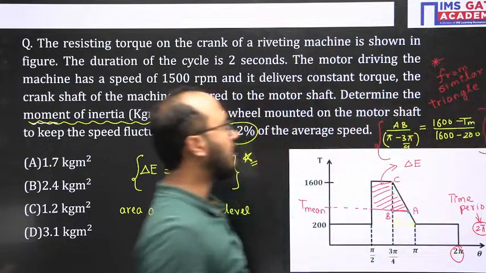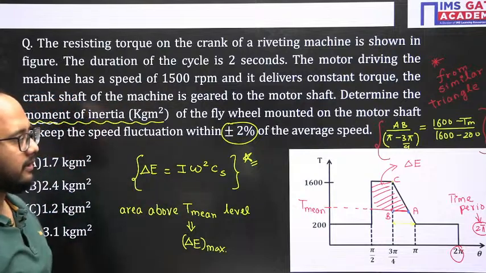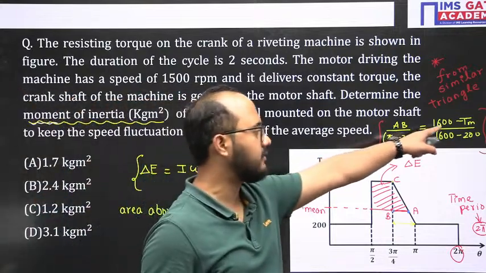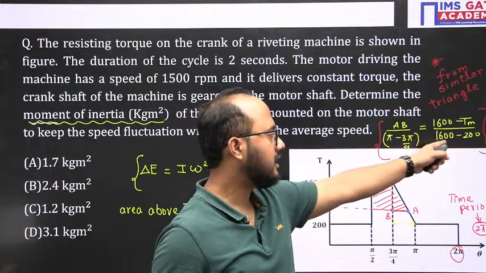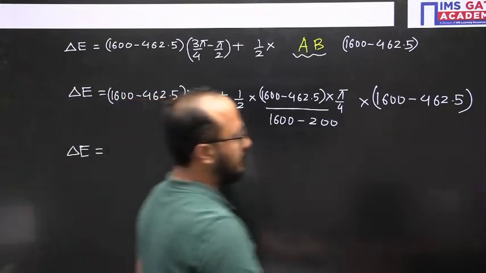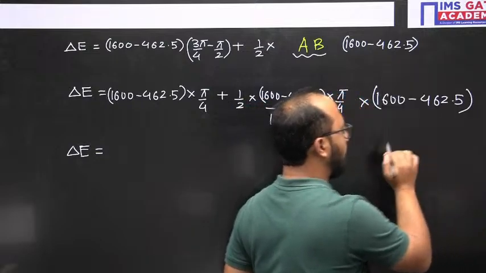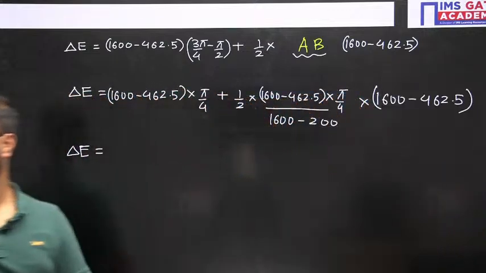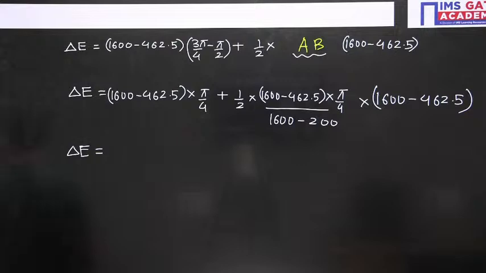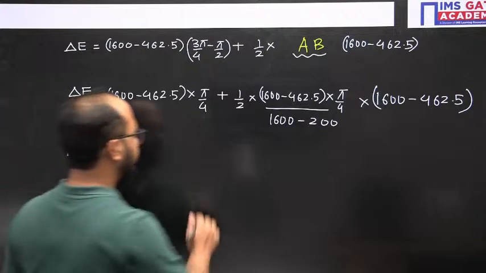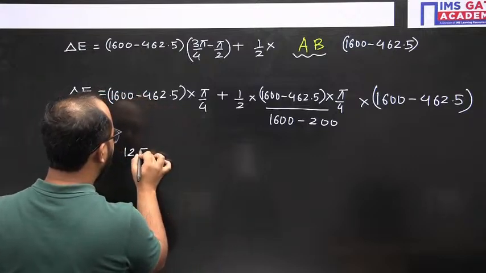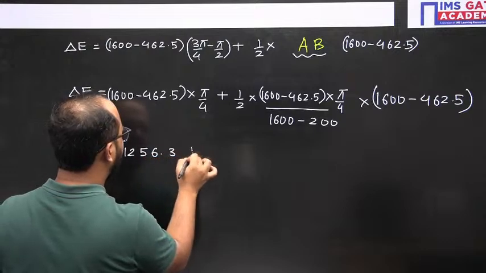From the similar triangle concept we have written the AB value. So AB equals 1600 minus mean torque, multiplied by pi by 4, divided by 1600 minus 200. Now I hope you have solved this delta E value. I already solved it, and delta E is coming around 1256.3 joule, approximately.